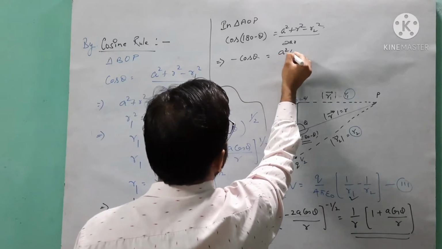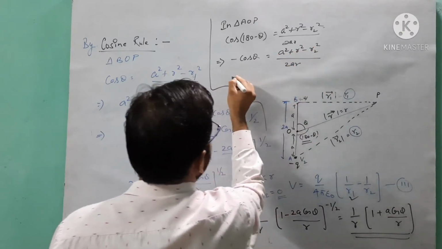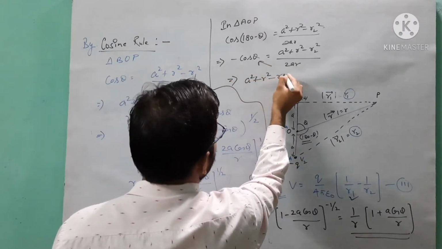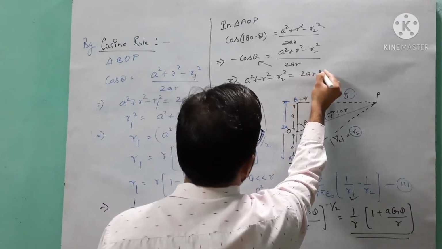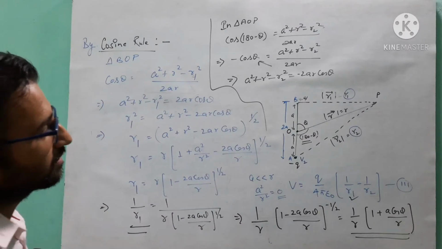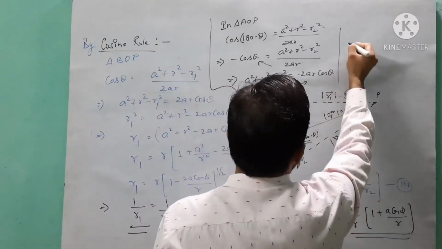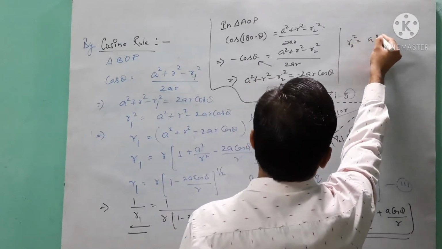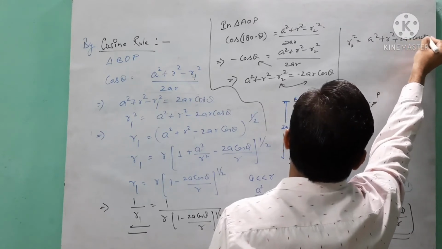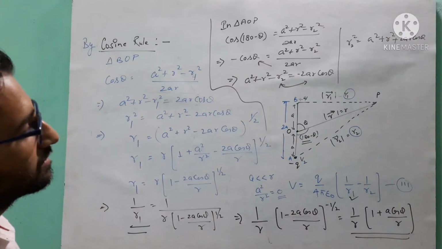By cross multiplication you will get A square plus R square minus R2 square is equal to 2AR cos theta with this negative sign. Now you can get the value of R2 by interchanging these two. So R2 square is equal to A square plus R square plus 2AR cos theta. This is your equation number 5.